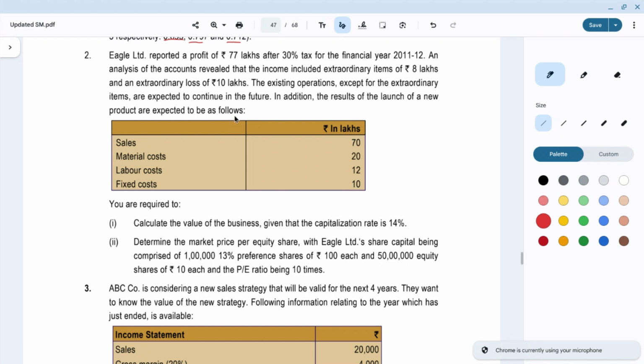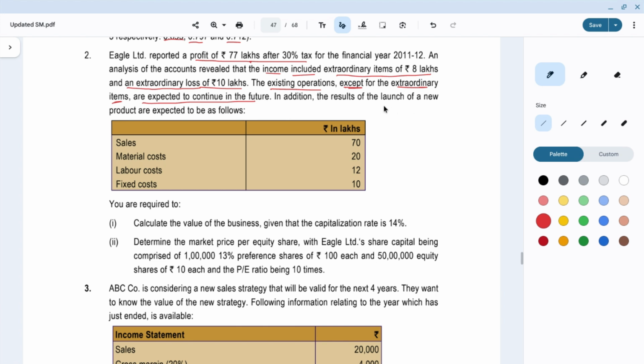Question number 2. Eagle Limited reported a profit of 77 lakhs after 30% tax for the financial year 2011-12. An analysis of the accounts revealed that income included extraordinary items of 8 lakhs and an extraordinary loss of rupees 10 lakh. Okay, so there is an extraordinary income and extraordinary loss. The existing operations, except for the extraordinary items, are expected to continue in the future.